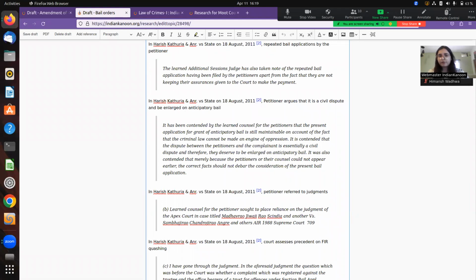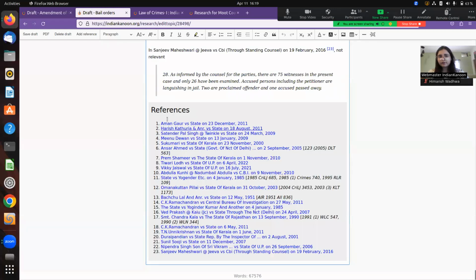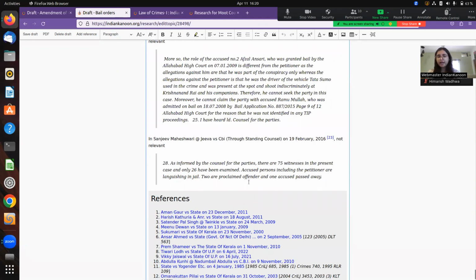The footnotes are important because in the end, you get your references list. In this case, I have done the research on 23 judgments, so the Word document also gives me all the references. After you're done with all of your research, after you've added all the points that you want to add, and your research draft is finally ready, you can just either save this draft as is by clicking this button, or you can also export all of your research into a PDF document. The PDF document is being created right now.